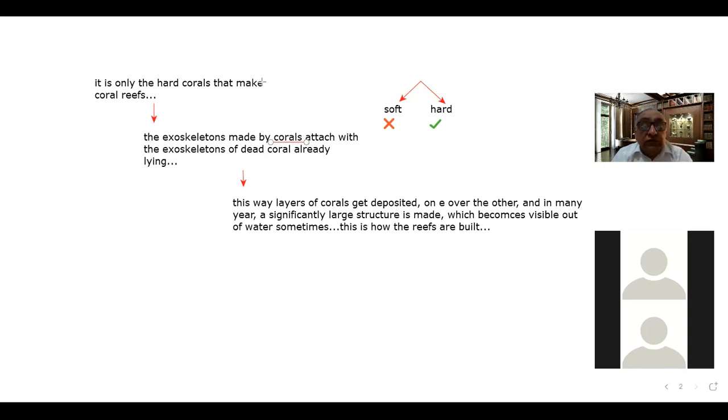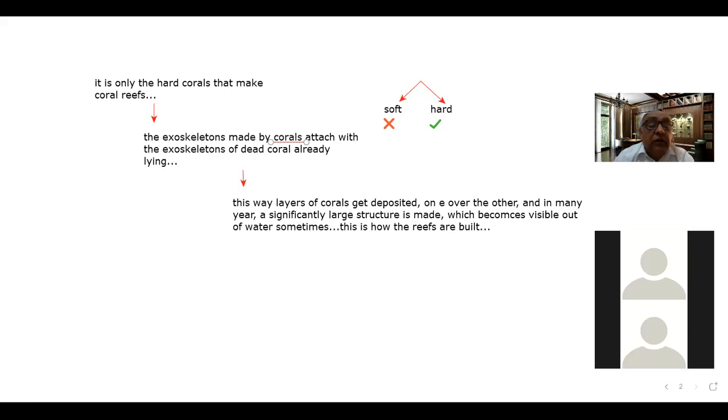This way the layers got deposited, one over the other, and in many years a significantly large structure is made, which becomes visible out of the water sometimes. This is how the reefs are built.